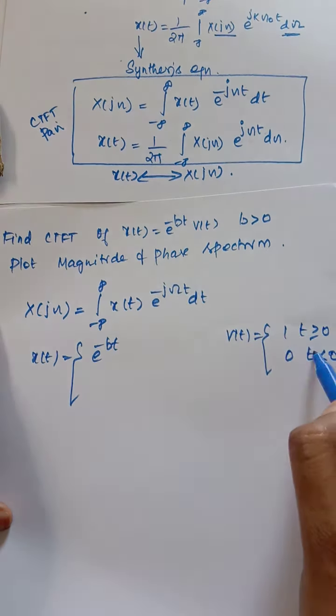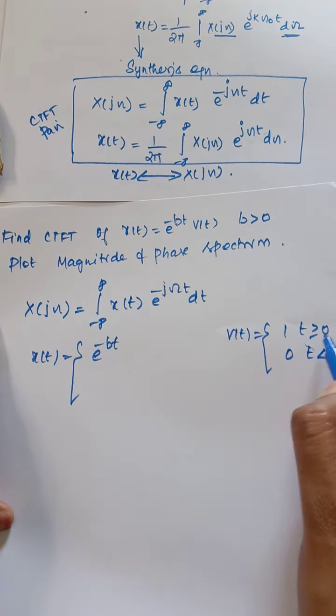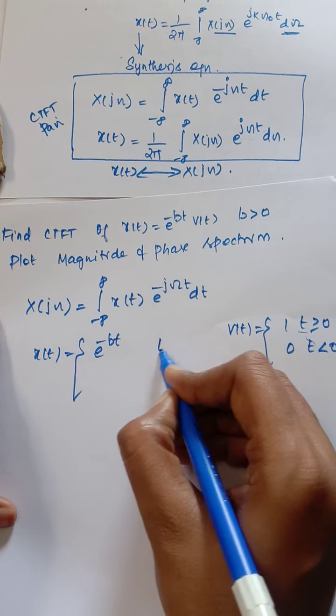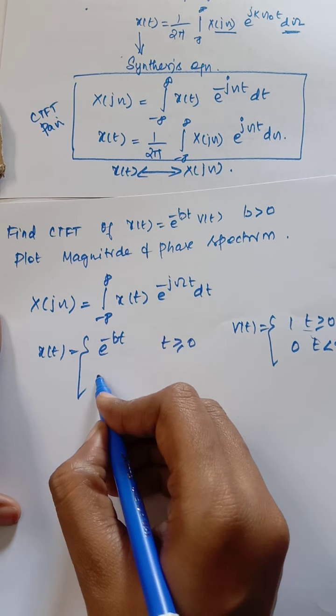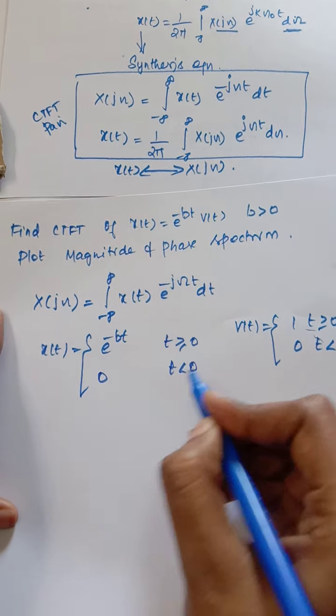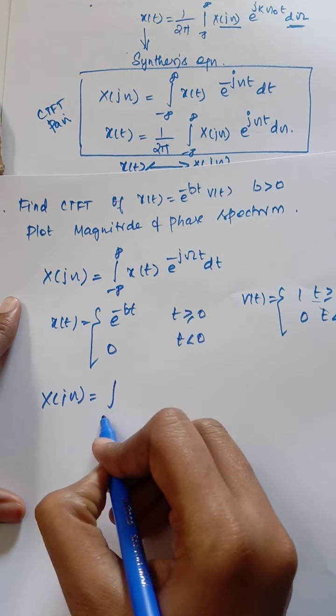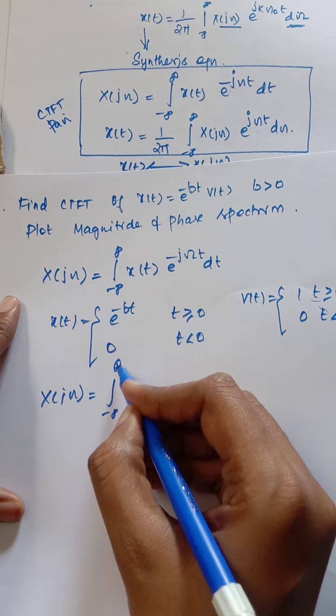When you multiply this with u of t, you will get e power minus bt for time t greater than or equal to 0, and 0 for time t less than 0. So I am going to find X of j omega. The integral from minus infinity to infinity is the formula.